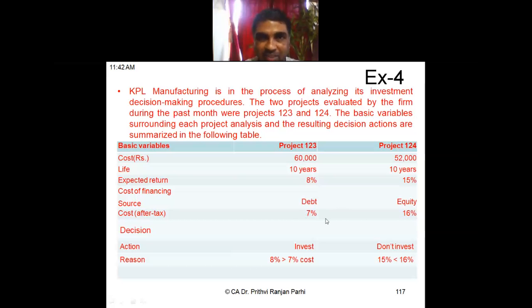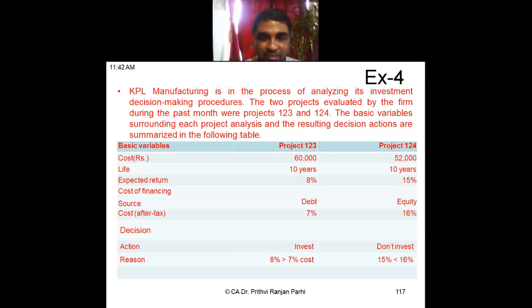Yes, sir, now ask your question. Sir, but for projects 1, 2, 3, the overall cost is 7%. Is this 7% mandatory overall cost? Mandatory means what? As a decision maker, your business is running, right? Let us say you are doing a kind of business and you are collecting money from different sources. So what really matters to you is the overall cost, not this individual 7% component, but the overall cost.